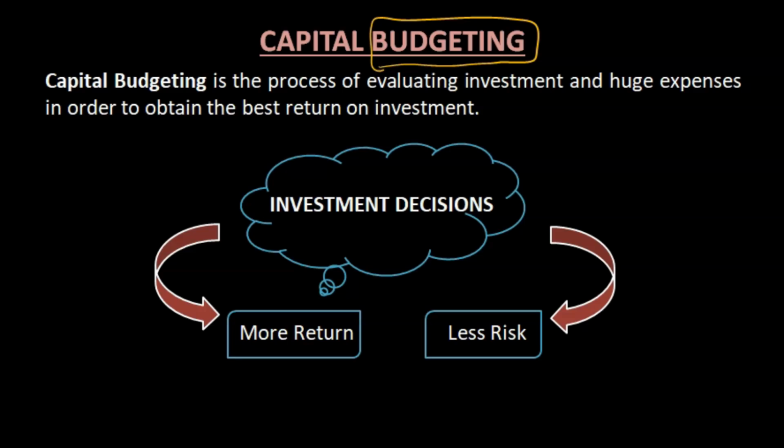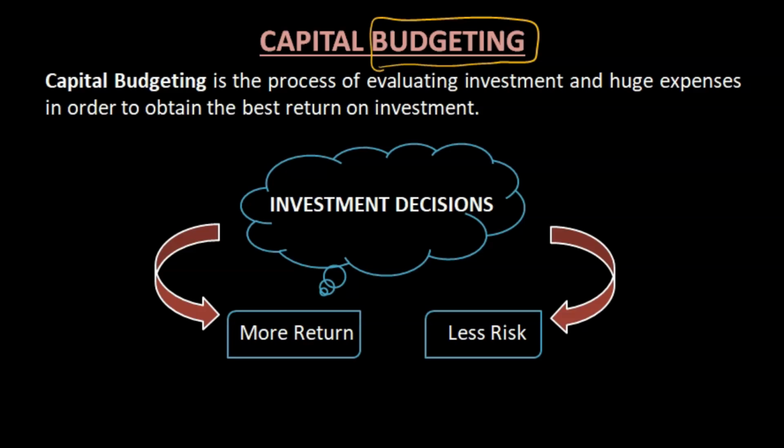We have to see what we have. First we need to check how much amount we have, and only from that amount can we invest. We cannot invest more than that. So capital budgeting means budgeting the capital. When we have capital, how are we going to use it, where are we going to spend it?